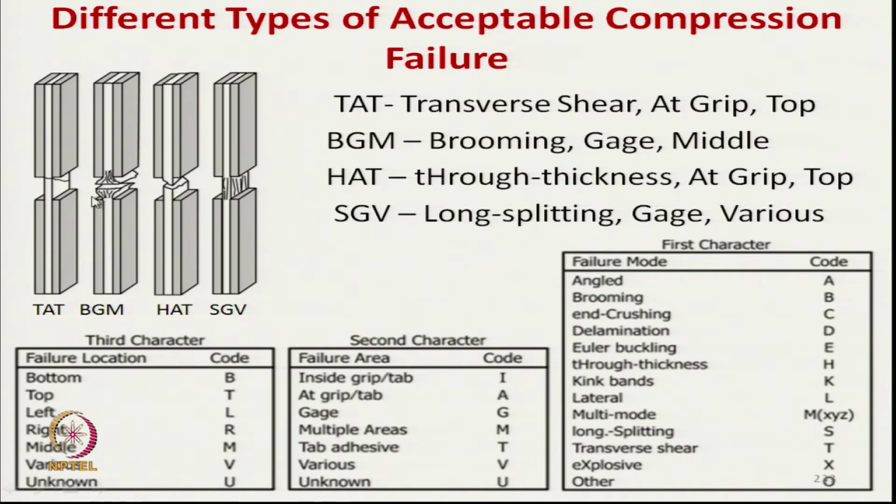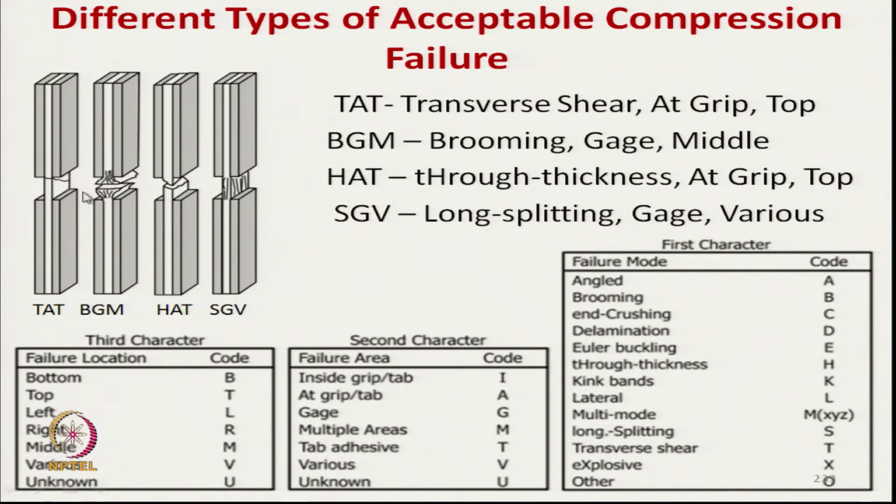Let us see the next one, BGM. B is brooming, which means buckling and delamination have taken place so that it forms a broom-like structure. Brooming takes place due to a very poor interface between the matrix and the reinforcing material, and also poor quality of the matrix.